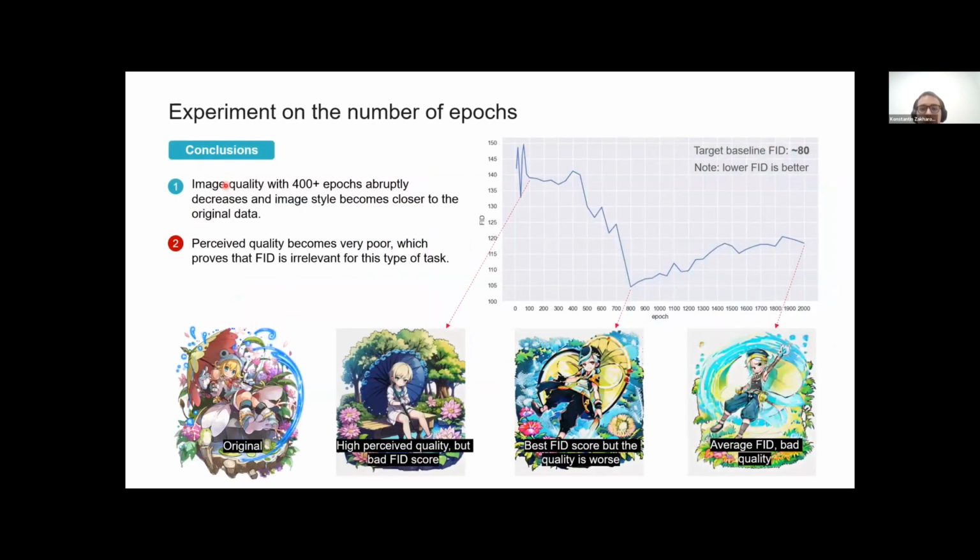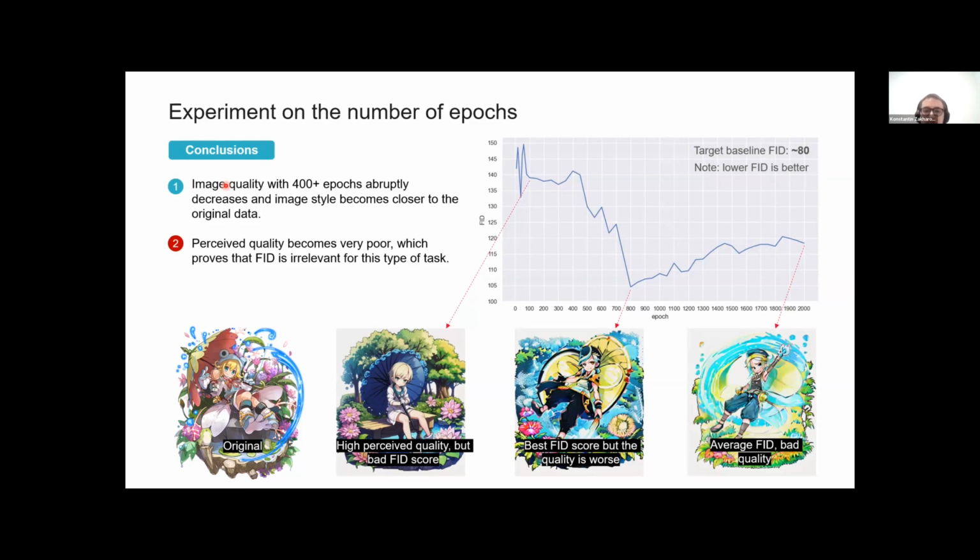Also, when we trained our models, we always used early stopping, so we tried to see if we can find the point at which it stopped improving.